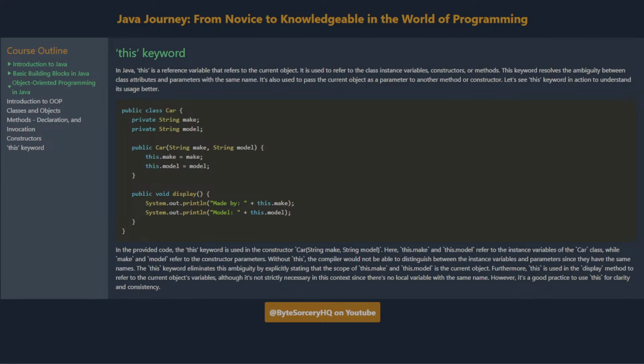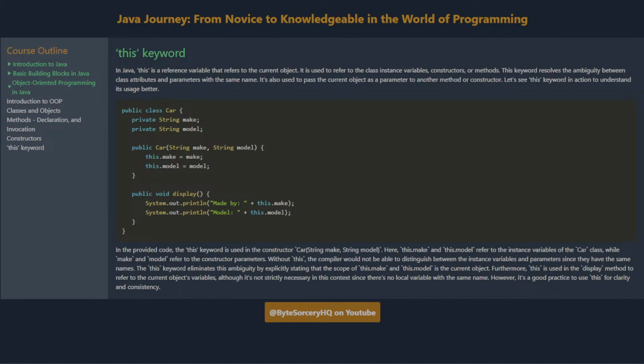Finally, the model year and model name of myCar are printed to the console. The this keyword. In Java, this is a reference variable that refers to the current object. It is used to refer to the class instance variables, constructors, or methods. This keyword resolves the ambiguity between class attributes and parameters with the same name. It's also used to pass the current object as a parameter to another method or constructor. Let's see the this keyword in action to understand its usage better.